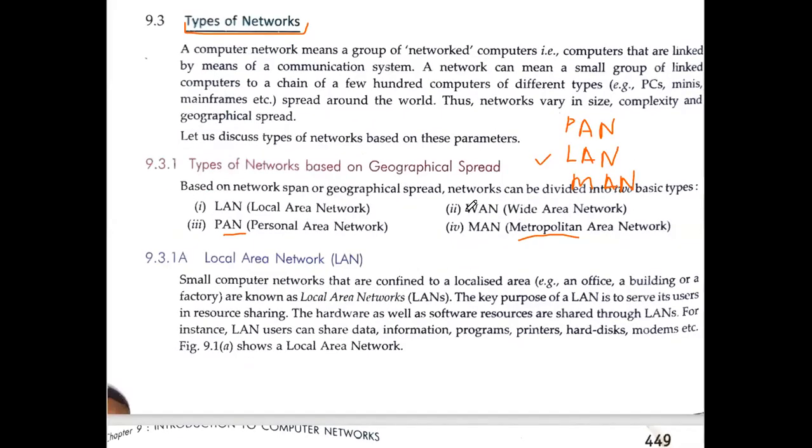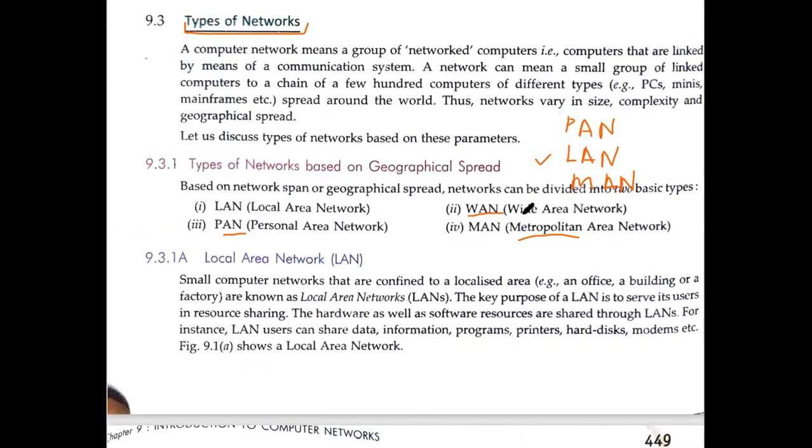Then we have the largest one, which is WAN. WAN stands for wide area network. Largest one means suppose you want to connect the computers of countries, not only a single country, multiple countries in a network, then it is called a WAN.